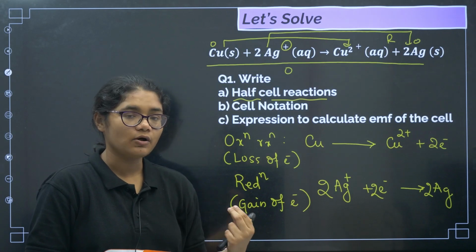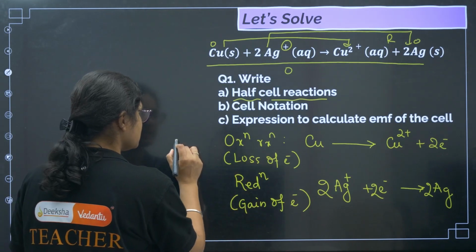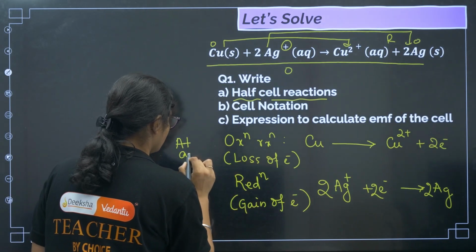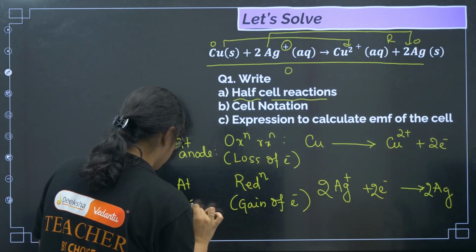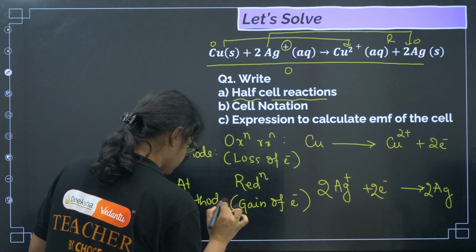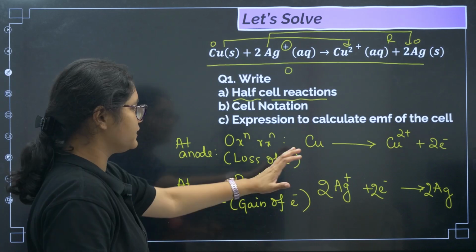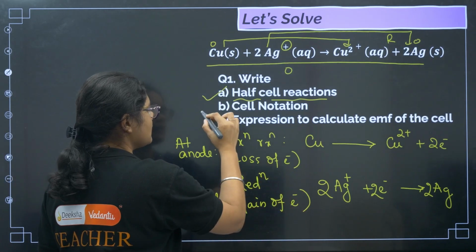Now if you know where the oxidation half cell reaction will take place, this will take place at anode, right? And this will take place at cathode. Okay, so this one is done. Now cell notation.